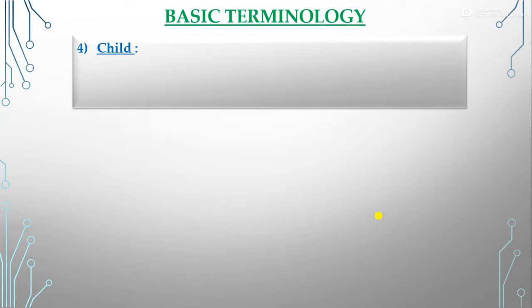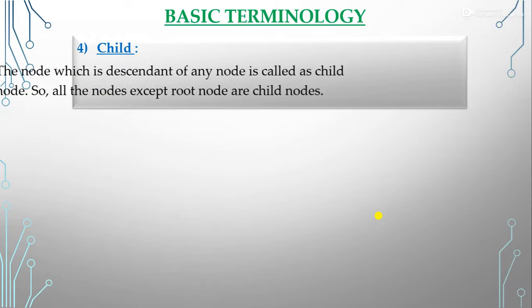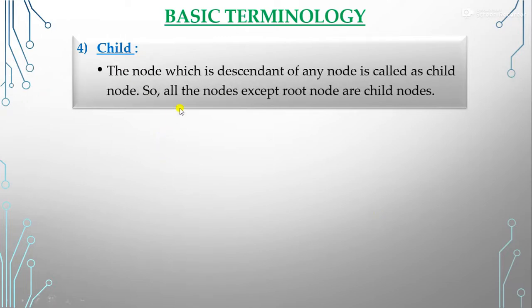Now the next one is child. So what is a child in the tree? The node which is a descendant of any node is called a child node. So all the nodes except the root node are child nodes. The root node is the first one, right? So it is not possible for the root node to become a child node. A child node means it has a parent.